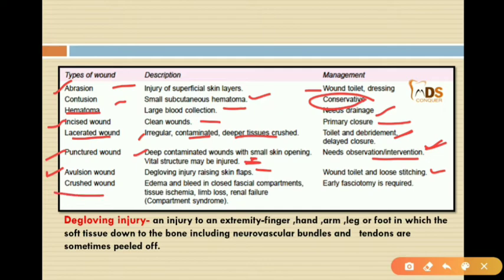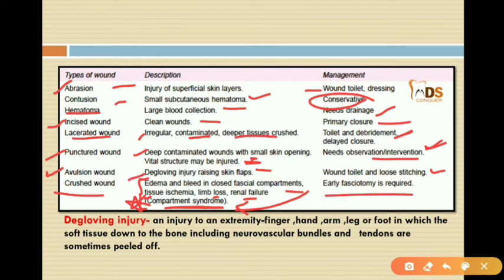Then finally a crush wound means edema and bleeding in the closed fascial compartments can be seen, and even tissue ischemia can be seen. There is a compartment syndrome which includes edema, tissue ischemia, limb loss and renal failure. So all these come under the compartment syndrome, which is very important. And here the treatment needed is early fasciotomy.